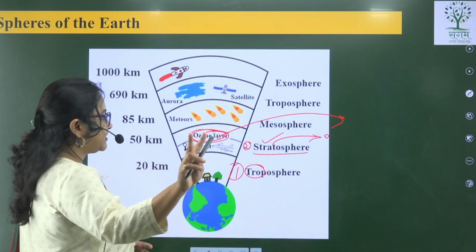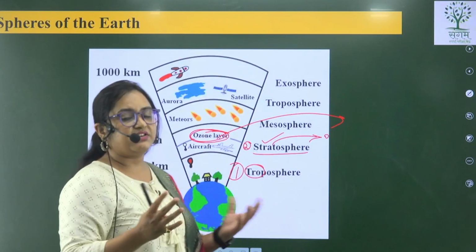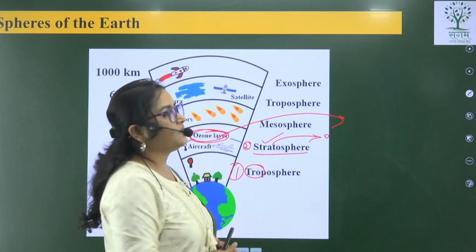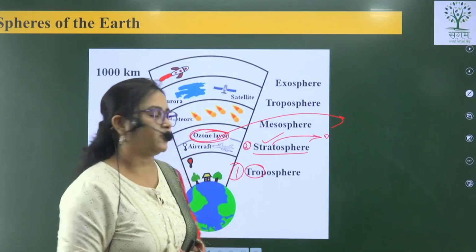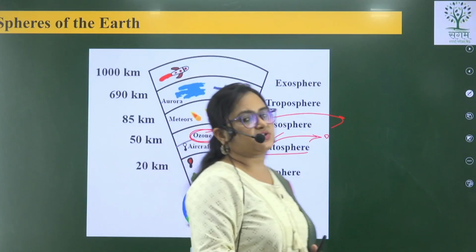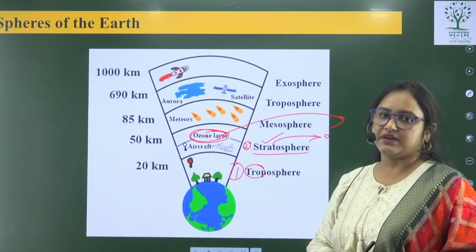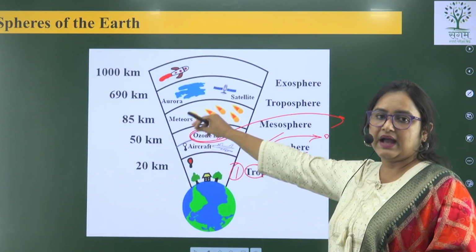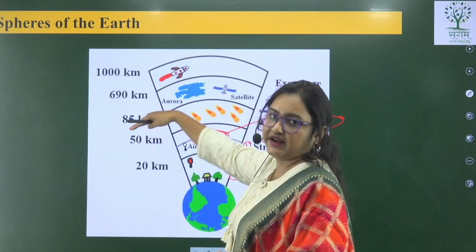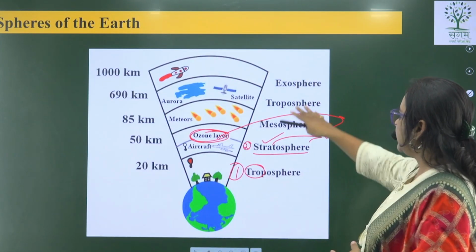So two important things we have read here. First, aircraft fly in the stratosphere, and the ozone layer is present in the stratosphere. Then comes the mesosphere. All the astronomical events happen in the mesosphere, like meteor showers, and it is 85 kilometers from the surface of the earth. Then comes the thermosphere.